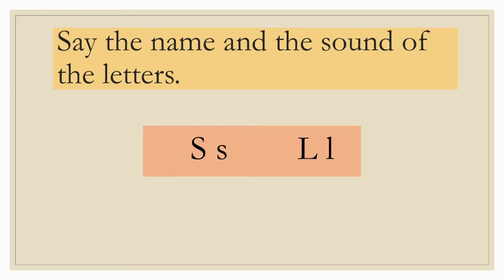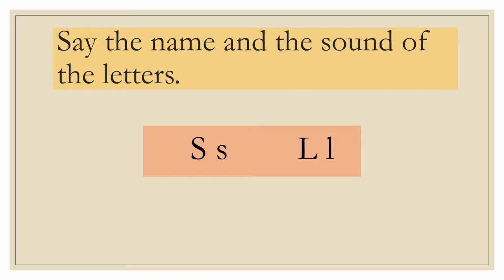Next is say the name and the sound of the letters. So here our first letter is letter S. First capital S, then the small letter S is written. And our second letter is letter L. Capital L and then small letter L is written. So our letters for today are S and L. Now let's learn the sound of these letters.